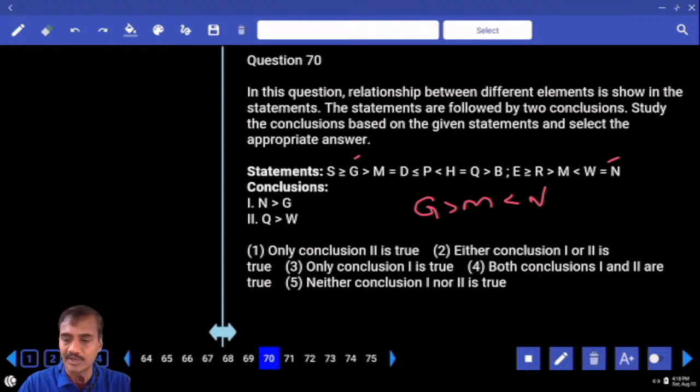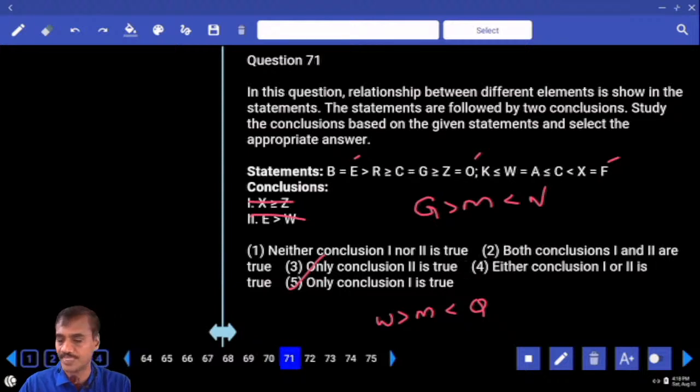Then Q and W. Q is here, W is here. Which element is common? Again M is common. Now M to Q, M lesser than Q. And at the same time M to W, M lesser than W, W greater than M. Again opposite symbol, no relation. Neither one, nor two. Choice for question number 70.